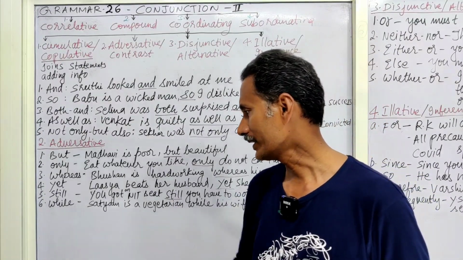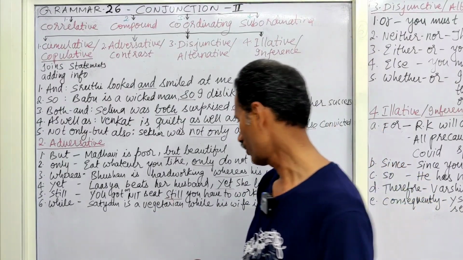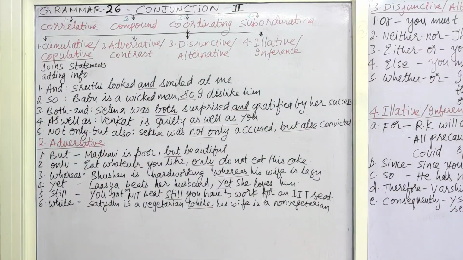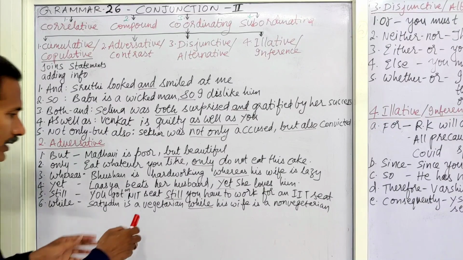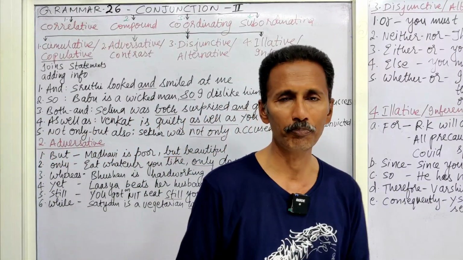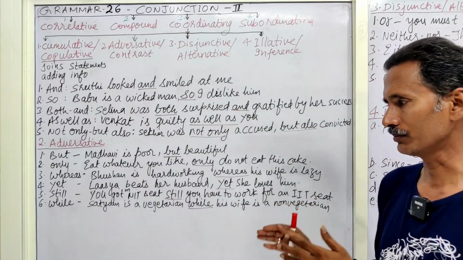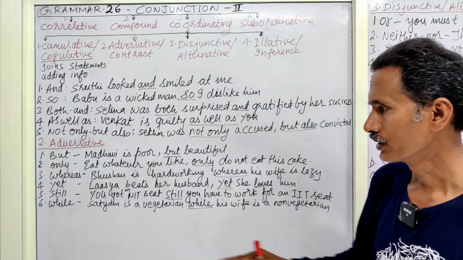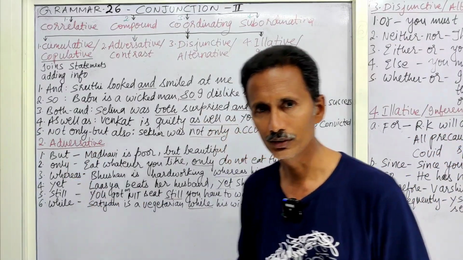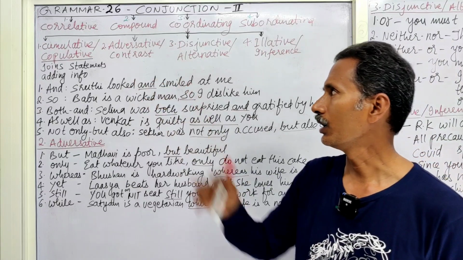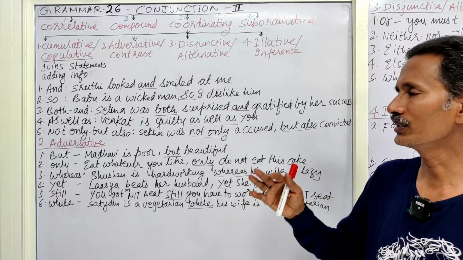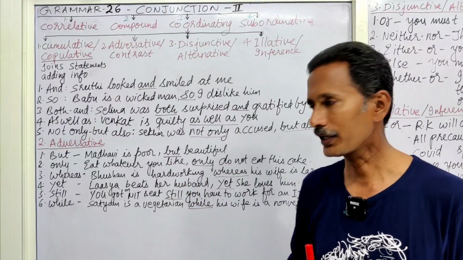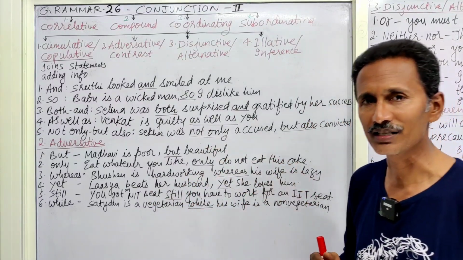Okay. Next one. While Satyam is a vegetarian, while his wife is a non-vegetarian. So see, opposite characteristics of that family members are mentioned here. Opposite traits of that family are mentioned here. So this is about adversative, or we can also say contrasting, a conjunction that brings into contrast two sentences. Okay, then we use this adversative conjunction.